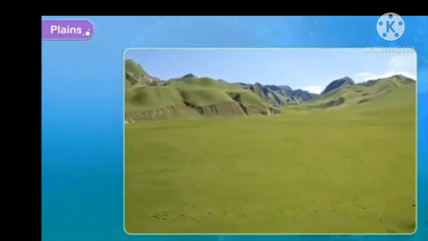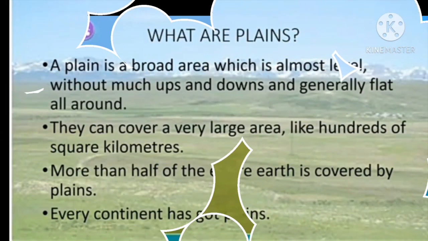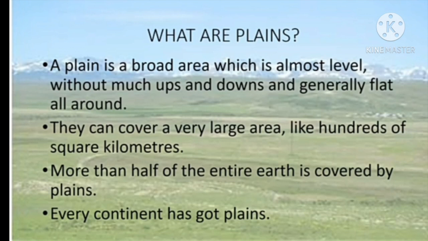Now children, what are plains? Plains are vast open lands. Now children, let us study plains in detail. A plain is a broad area which is almost level without much ups and downs and generally flat all around. They can cover a very large area like hundreds of square kilometers. More than half of the entire earth is covered by plains. Every continent has got plains. That is a vast, fertile, level land.